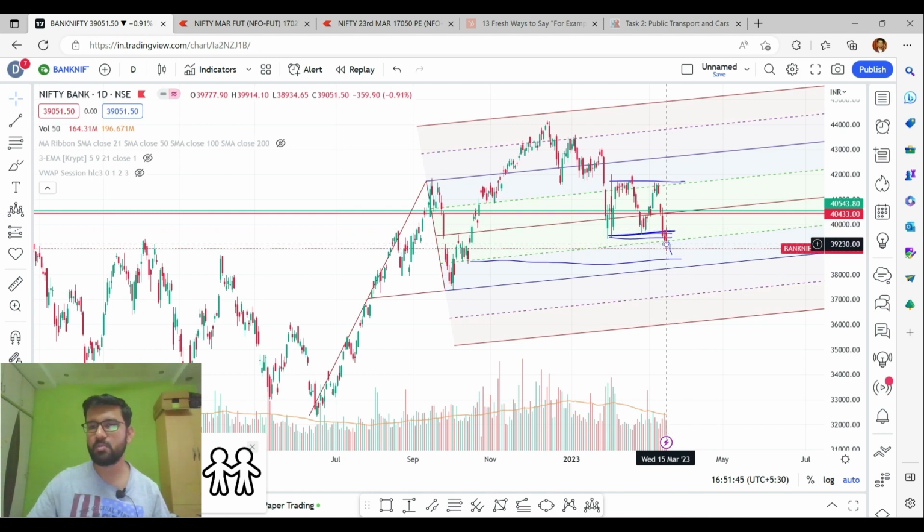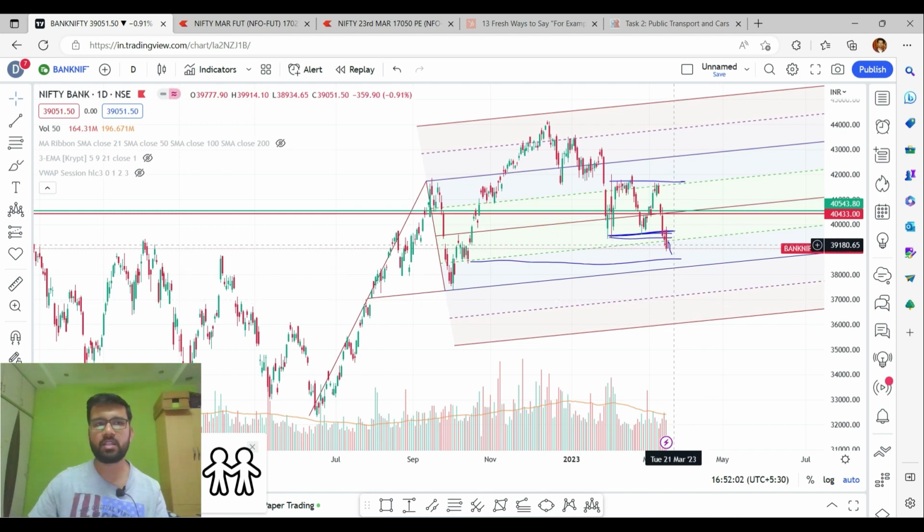So in today's session, when the market closed below this support line, I immediately jumped in and took short positions in the Bank Nifty, because I was waiting for the market to close below this trend line for a long time. So my target from these levels will be like 13,200 or 13,300 levels on the downside.